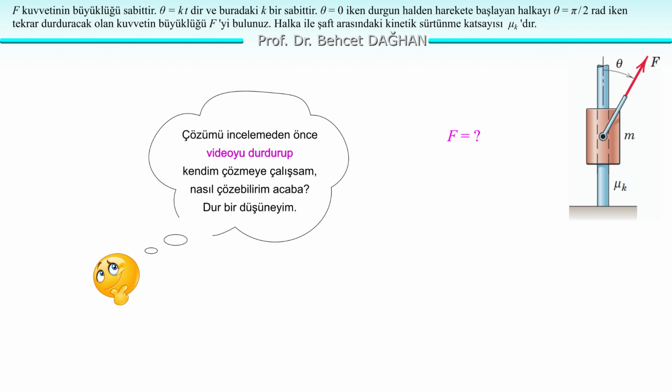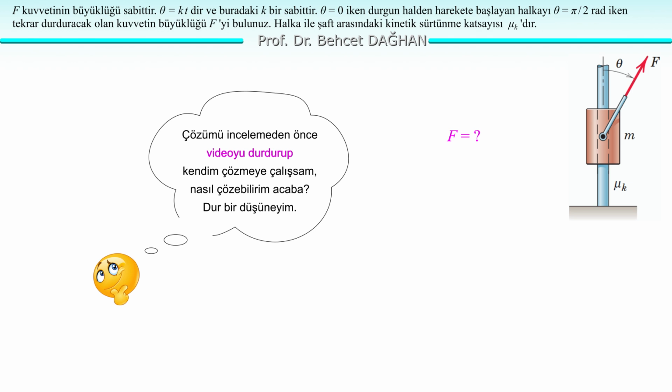Theta changes with time according to the relation theta equals kt, and k is constant. It is resting initially. It comes to rest in the second position. It is resting at the beginning. Then it comes to rest again when theta equals pi over 2 radians. Now we will find the force F.